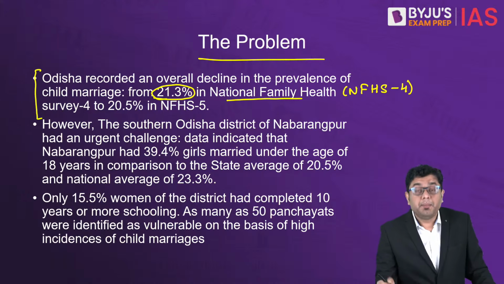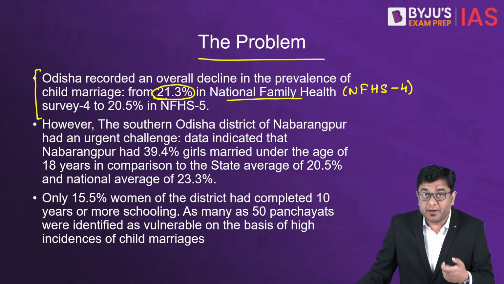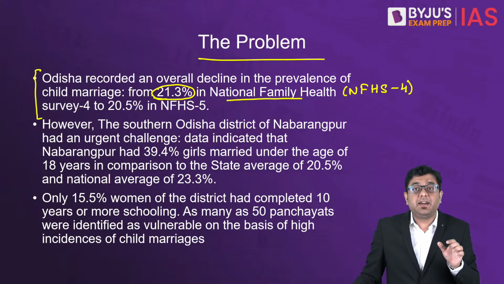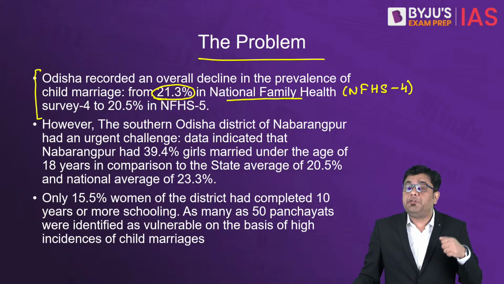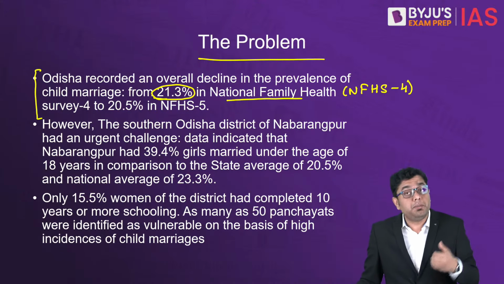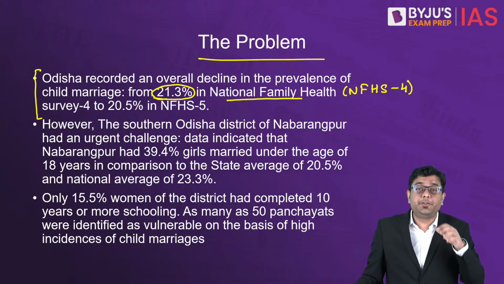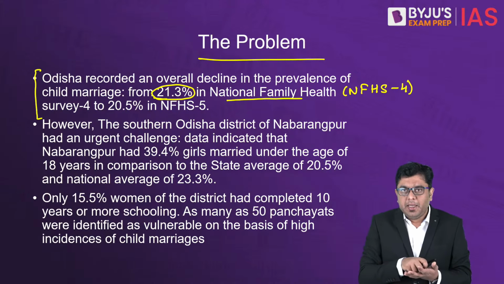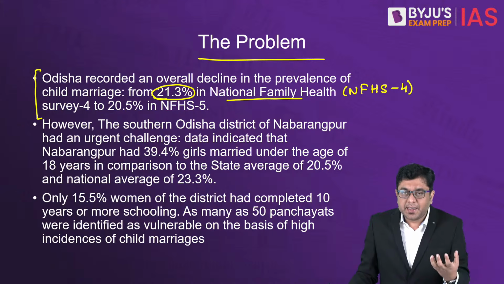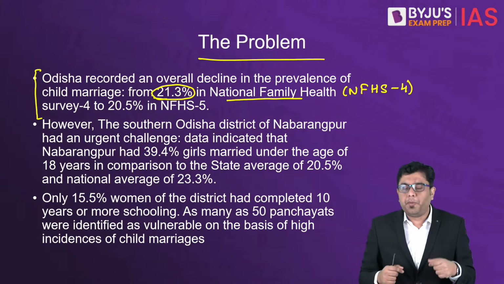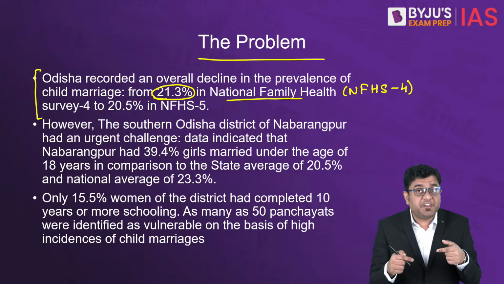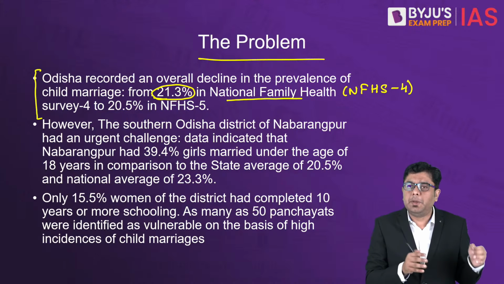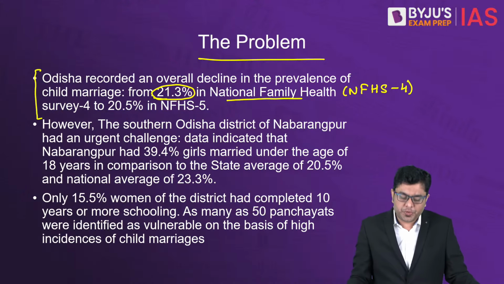NFHS 4. By the way, guys, this National Family Health Survey data, which the government releases every couple of years, needs to be looked at very carefully if you are preparing for your civil services prelims or mains examination. Oftentimes, it highlights the social issues that the country is facing and also the scientific research behind it. So whenever this NFHS data is released in the future, always make it a point that you read it in greater detail. So this NFHS 5 data has revealed an overall improvement in terms of the population engaging in child marriage practices.